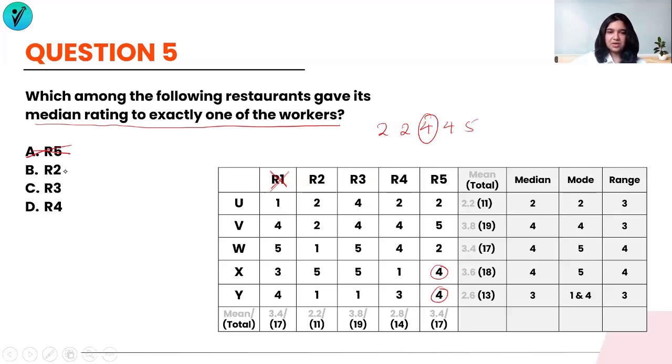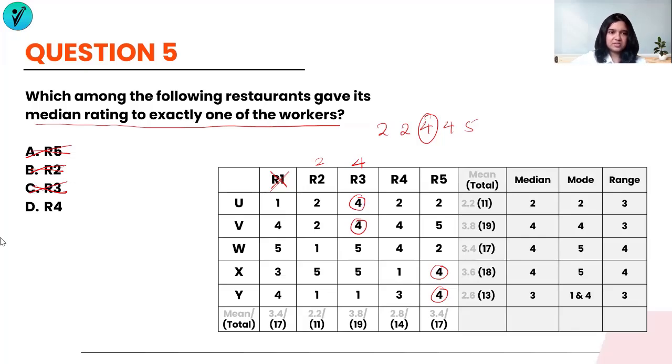Let's take a look at B, R2. R2, what is going to be the median now? Let's try and do this in the mind. There are 2 1s, 2 2s, and a 5. So middle number is 2. That means its median is 2. But has it given it to only one worker? No. R2, in fact, has given 2 to 2 workers. So R2, again, is not my answer. Let's check R3. R3 has a median of, so there is 1, 4, 4, 5, 5. So 4 is the median for R3. Again, it has given it to 2 workers, so R3 is not the answer.